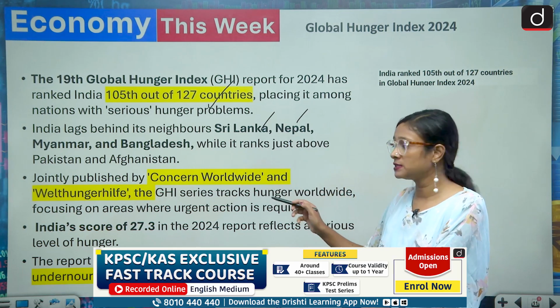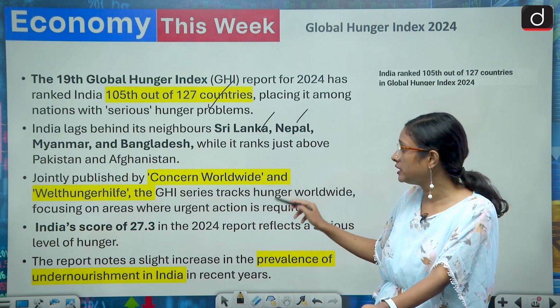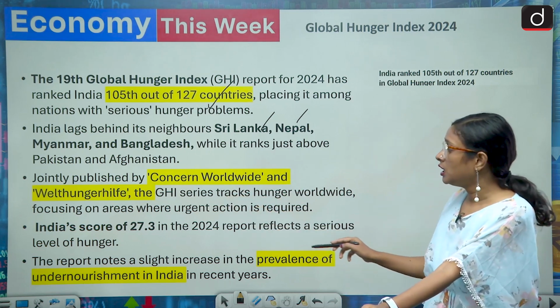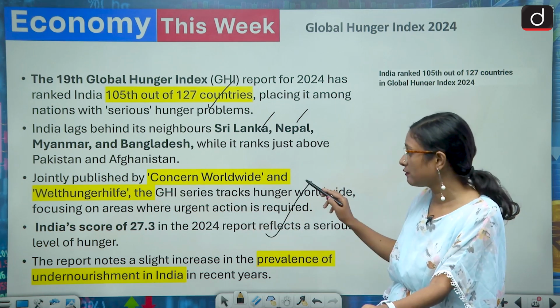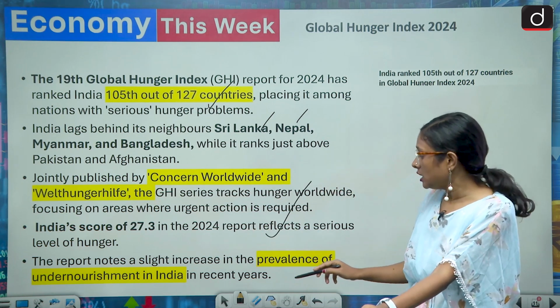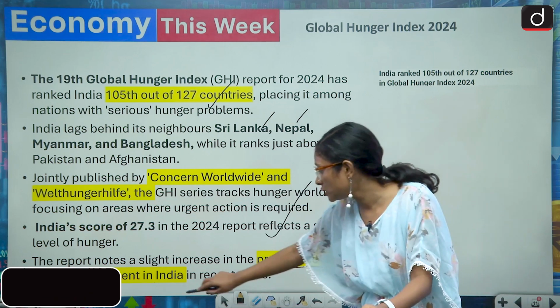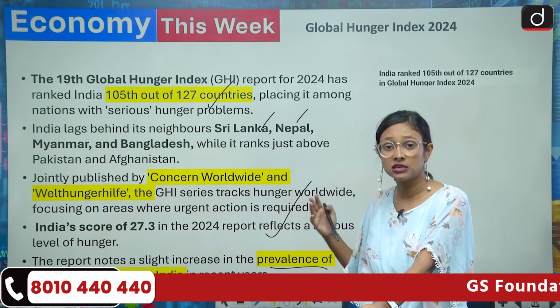And who publishes this report? This is jointly published by Concern Worldwide and Welthungerhilfe, and here India's score is 27.3, which is a serious level of hunger, and the report notes a slight increase in the prevalence of undernourishment in India in recent years. So undernourishment has increased.